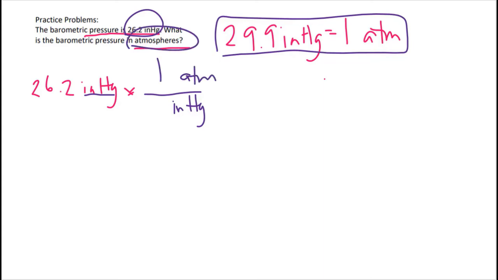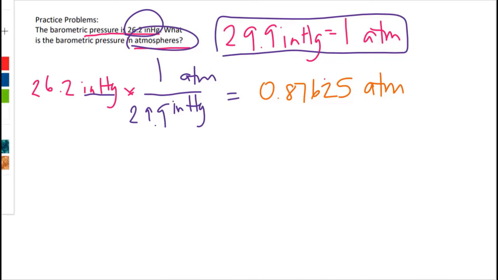We know that 1 atmosphere is equal to 29.9 inches of mercury. So then we just need to plug it into our calculator, and my calculator will tell me 0.87625 atmospheres. But I need to remember significant figures.